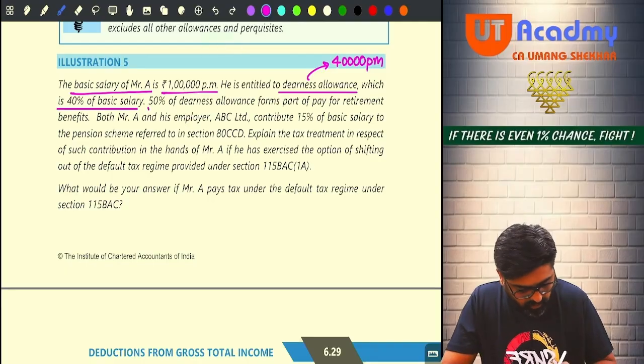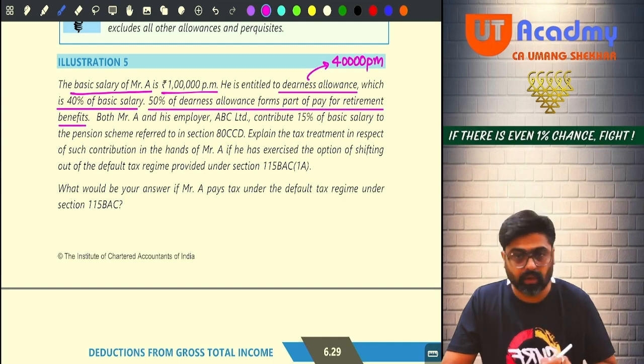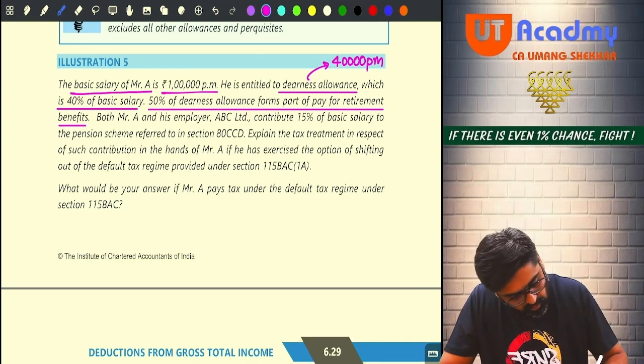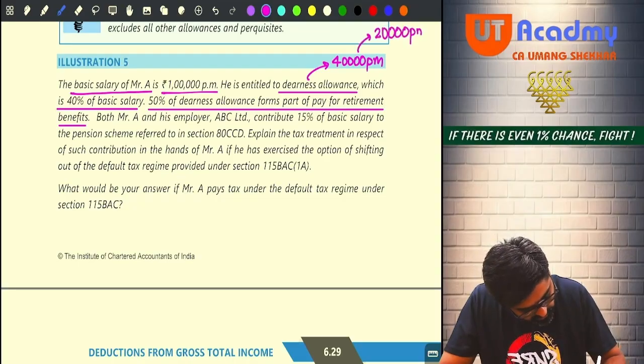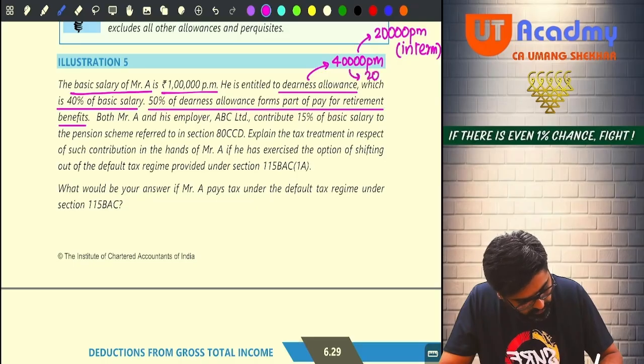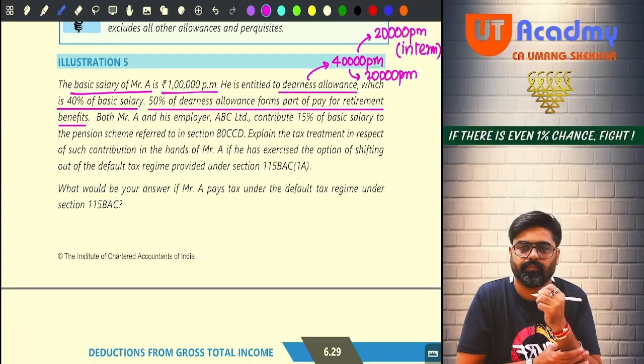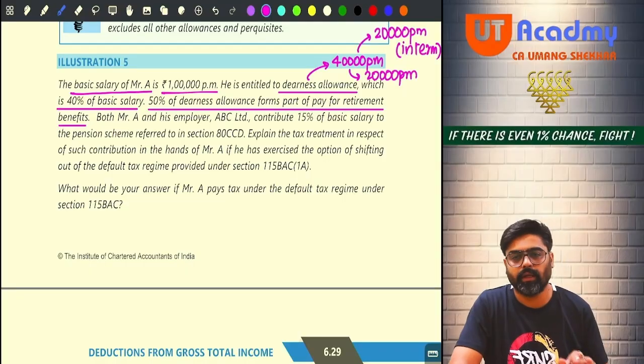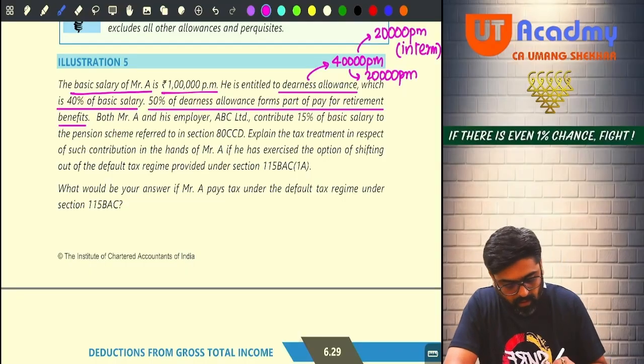50% of the DA forms part of pay for retirement benefits. Okay, so whatever is the DA, out of that 50% is in terms. So out of this, 20,000 per month is in terms, and the balance 20,000 is not in terms. But salary is also taxable, DA in terms is also taxable, DA not in terms is also taxable.